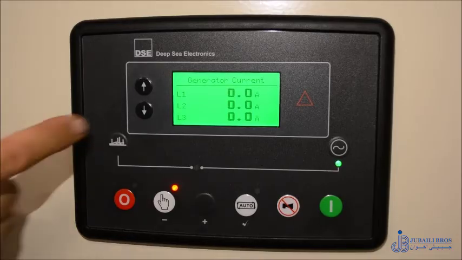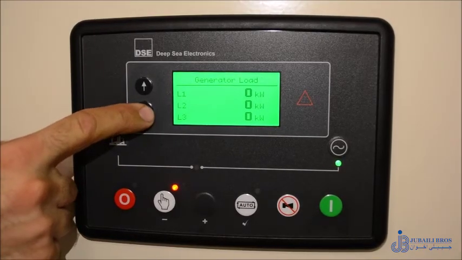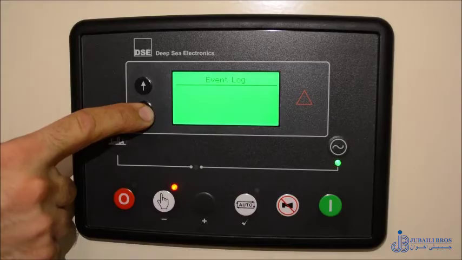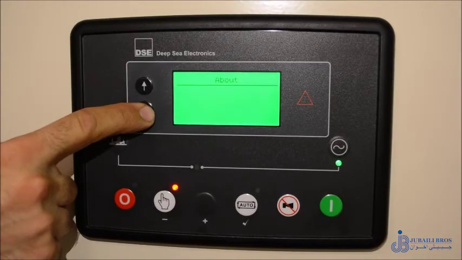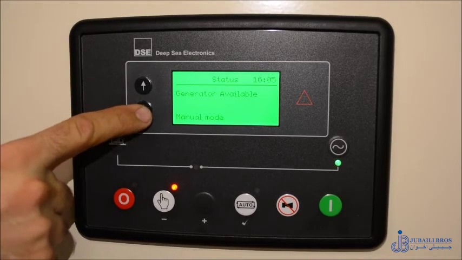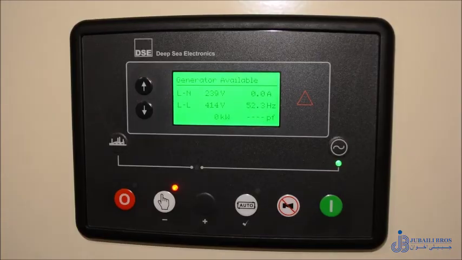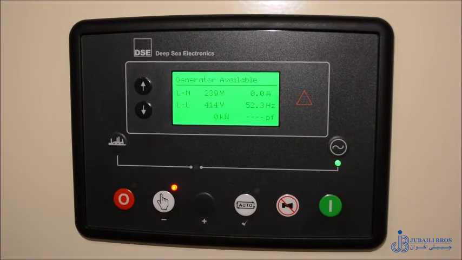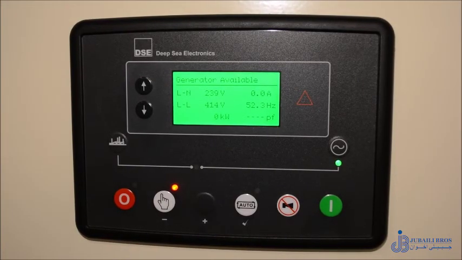For status, press and hold the black down arrow until status reads on the screen. Now we have the generator voltage, frequency, amps, kilowatt and power factor.